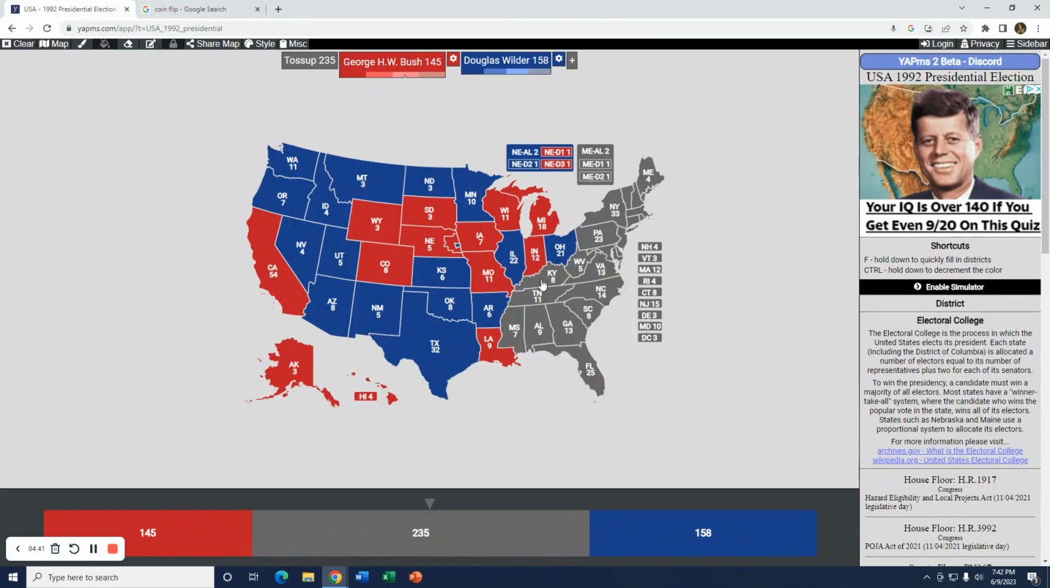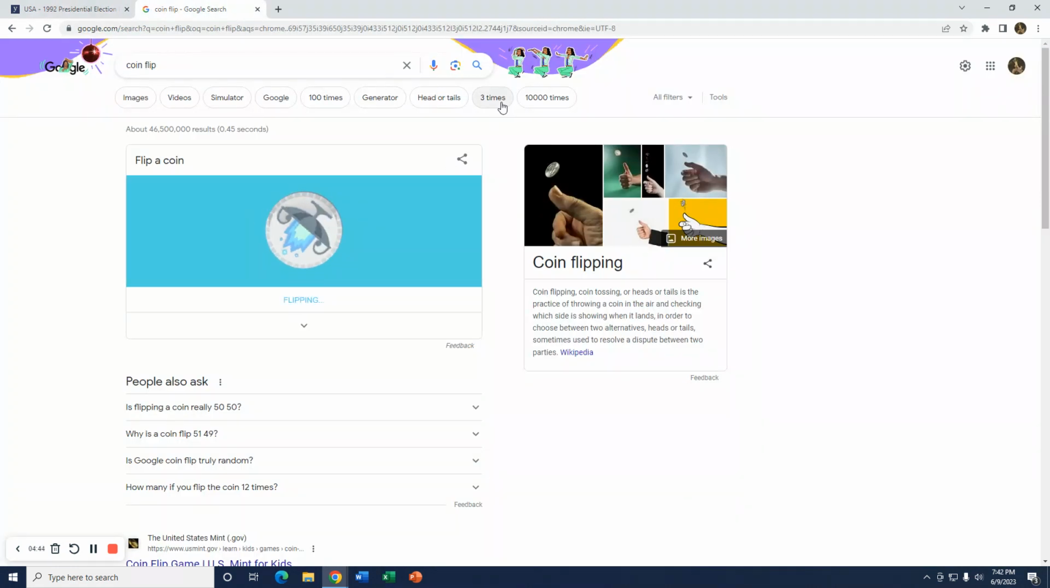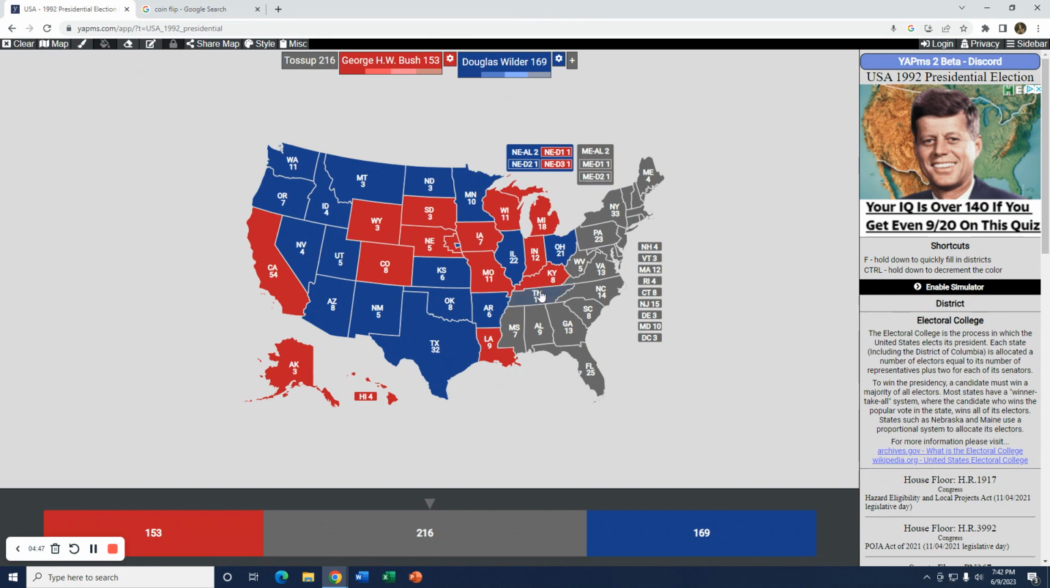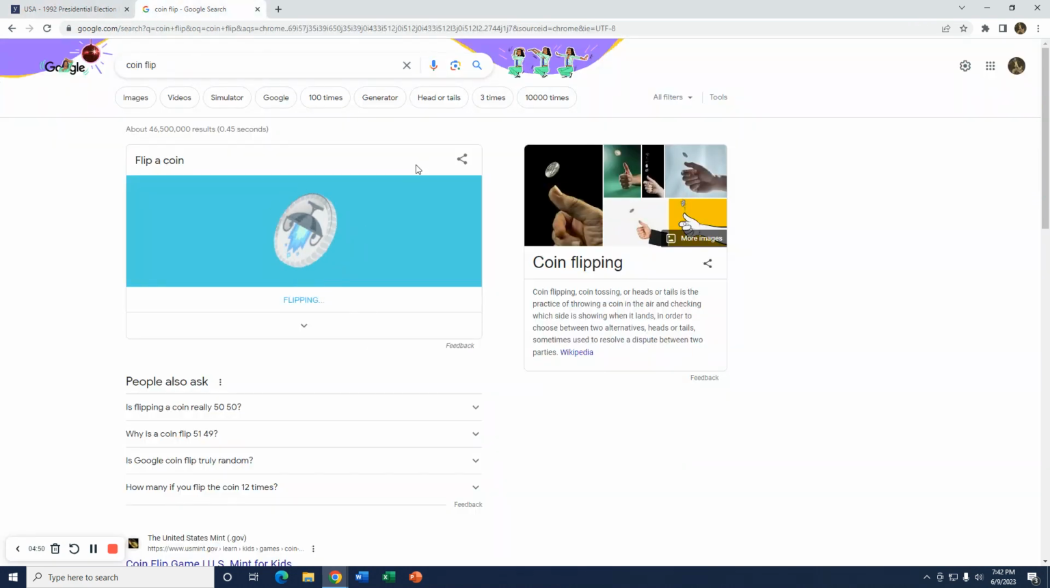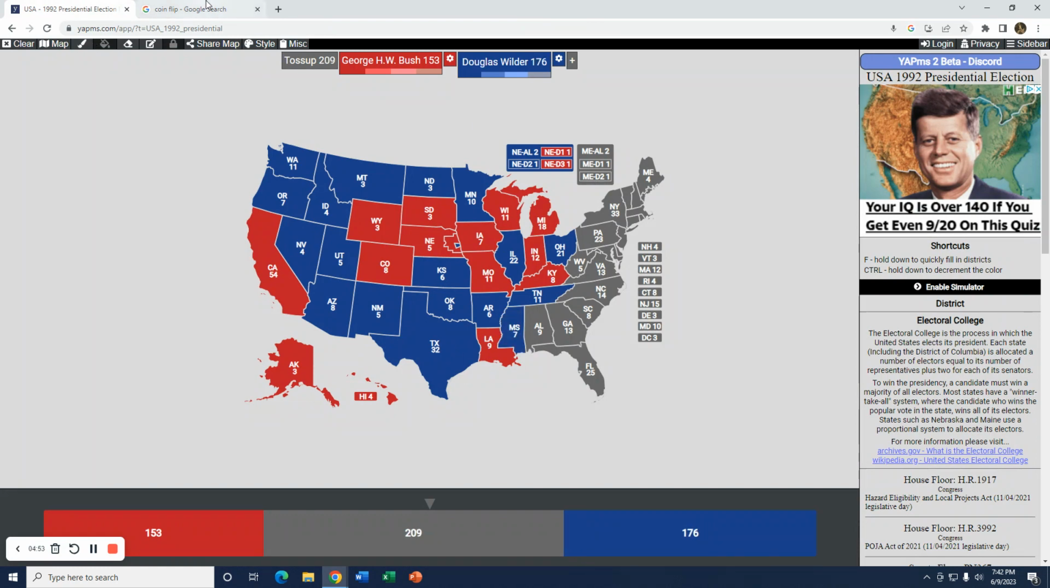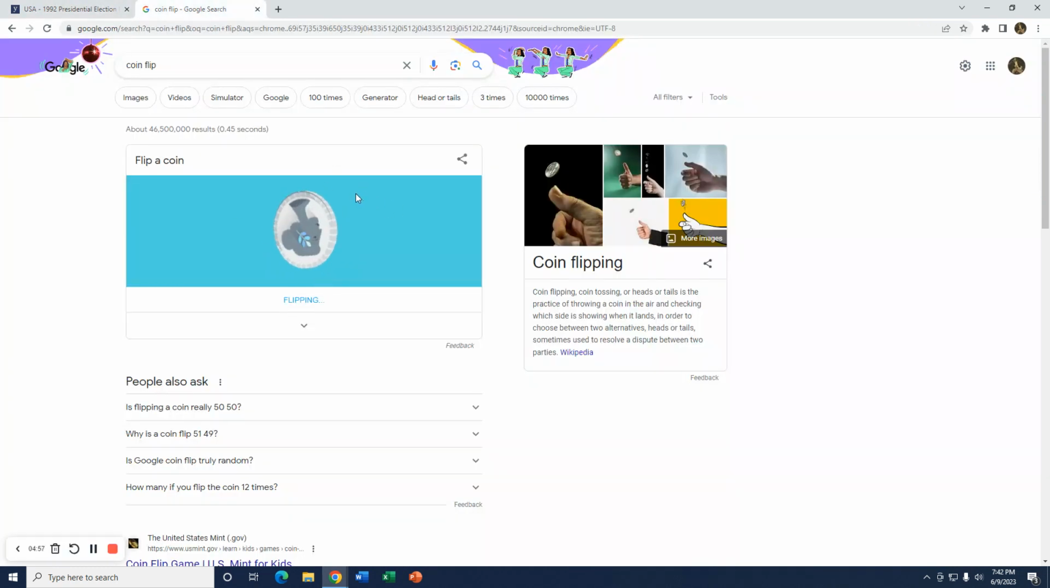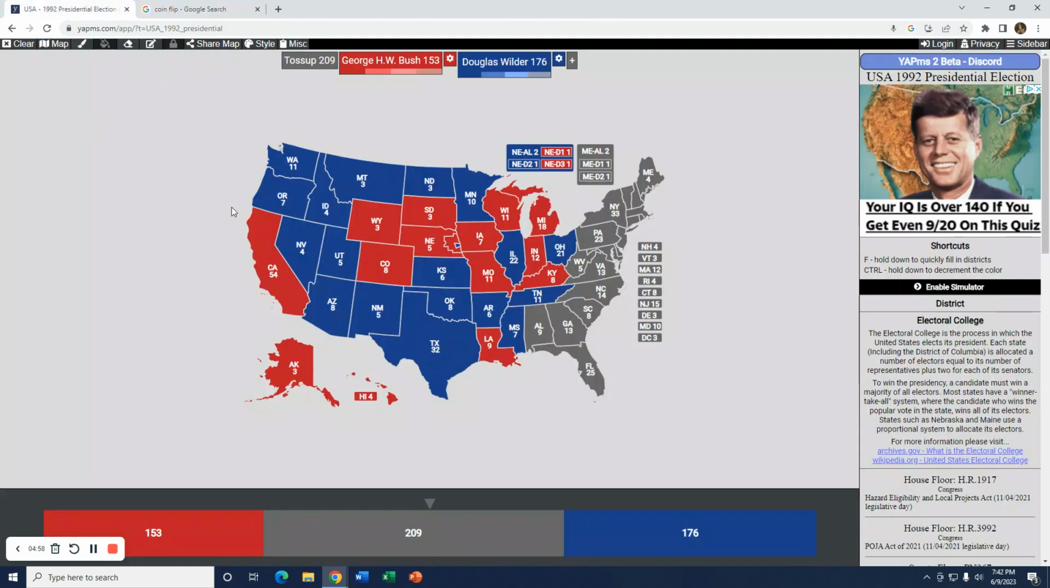I'll go for Bush in this scenario. Next state, Tennessee, the home state of Al Gore. I will go for Wilder. Next state, Mississippi. Goes for Wilder as well. All right, next state, Alabama. Goes for Wilder as well.